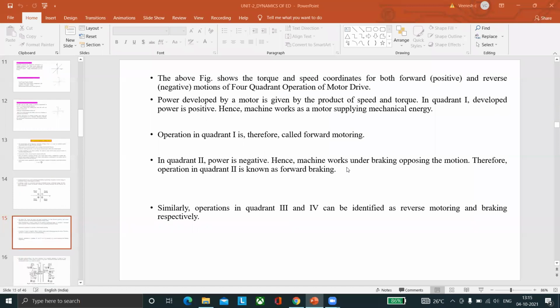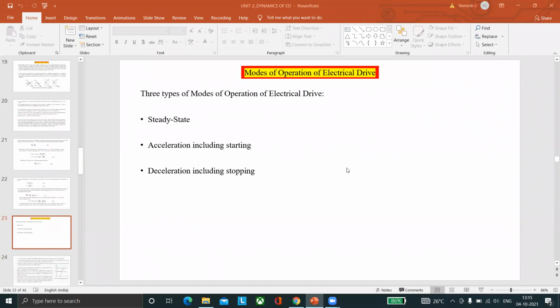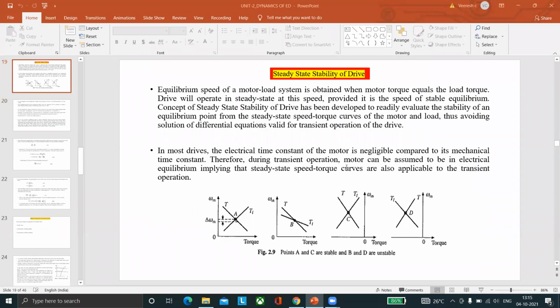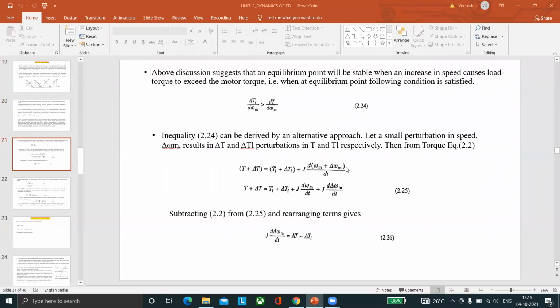In the previous lecture, what have we discussed? Steady state stability of electrical drive. Steady state stability.